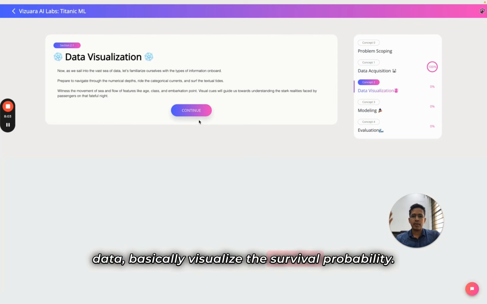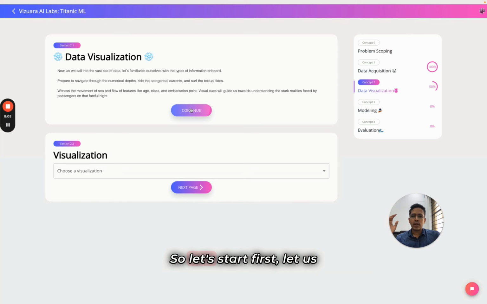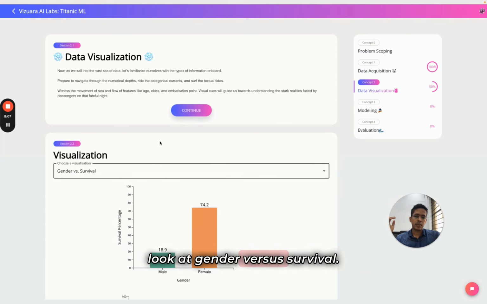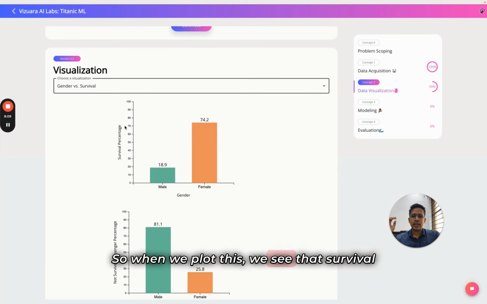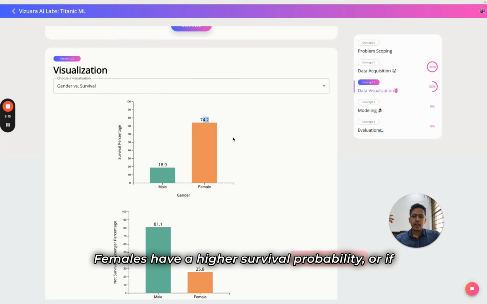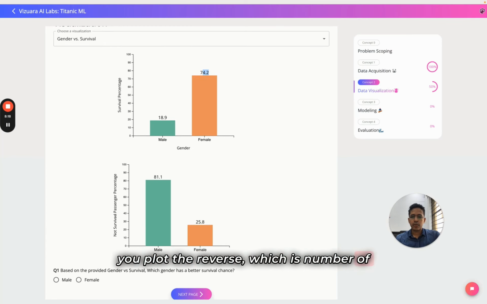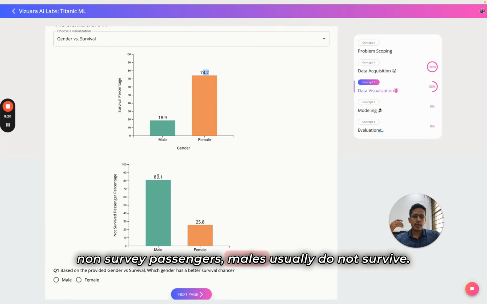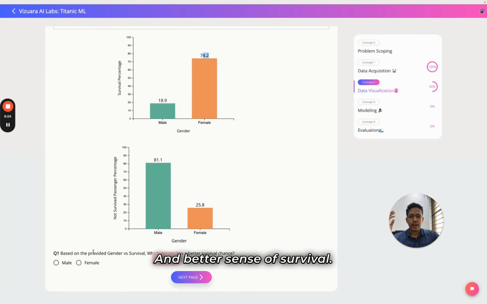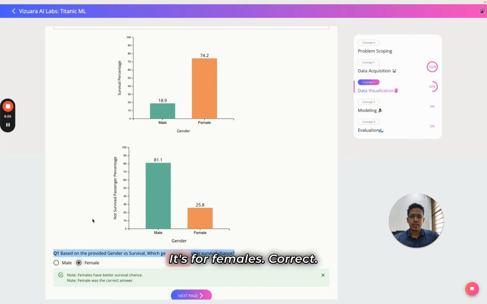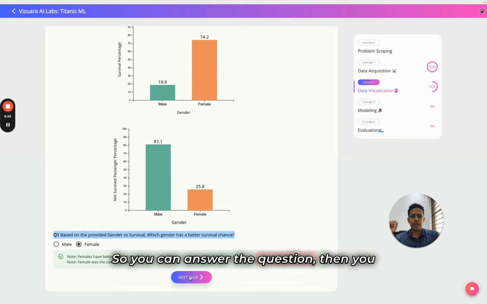Basically, visualize the survival probability. So let's start. First, let us look at gender versus survival. When we plot this, we see that survival percentage is dependent on the gender for sure. Females have a higher survival probability. Or if we plot the reverse, which is the number of non-surviving passengers, males usually do not survive. So that's exactly what we see here. And a better sense of survival is for females. Correct. So you can answer the question.